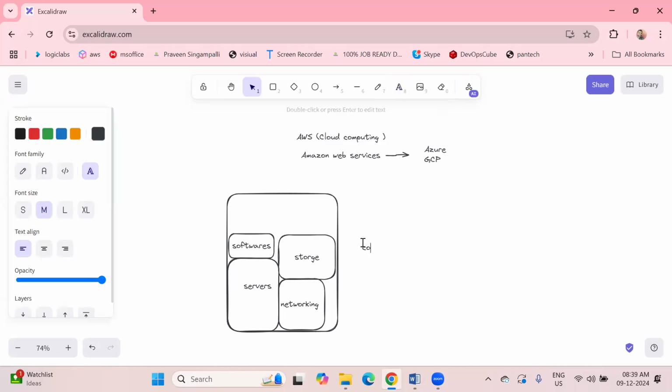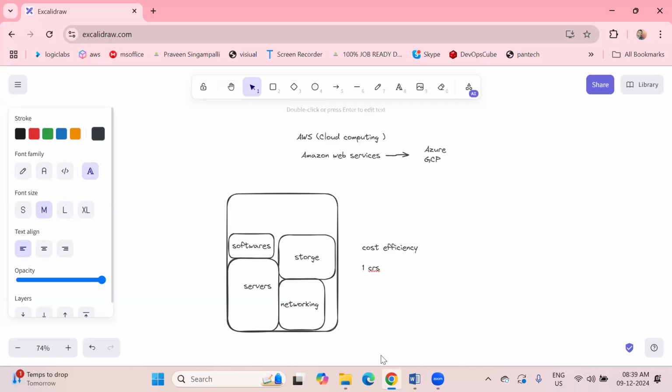The cost is very high. We have to invest crores of rupees and maintain it all the time, so that is a big burden for us. Suppose the requirement increases, we cannot change our servers at that moment. So that was one of the drawbacks.